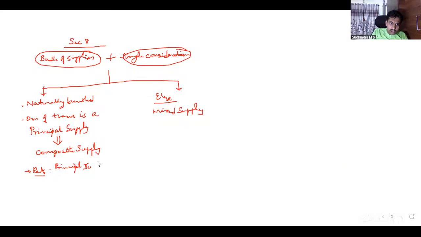Whereas under mixed supply, the highest rate among the suppliers applies. Very good. Highest rate applicable among those supplies. Correct. This is about the concept of composite and mixed supply under section. Okay, these are the main discussions we had in this chapter.